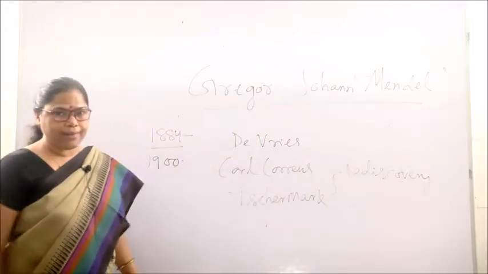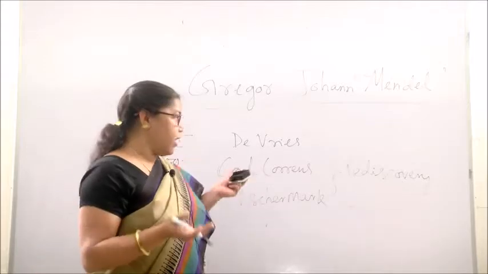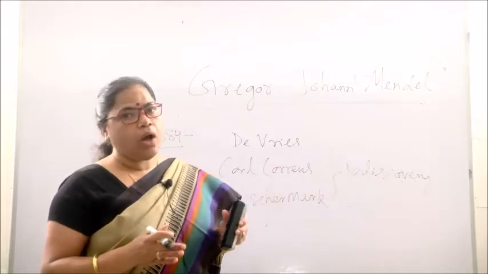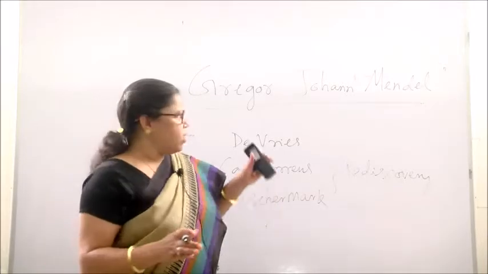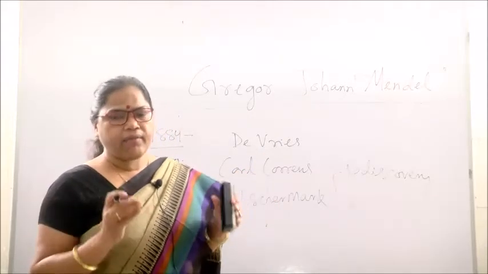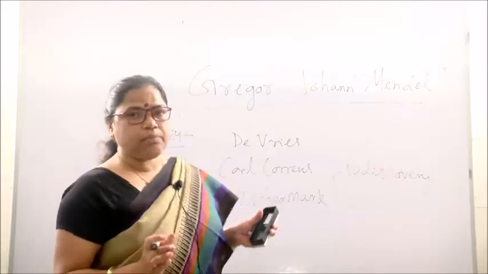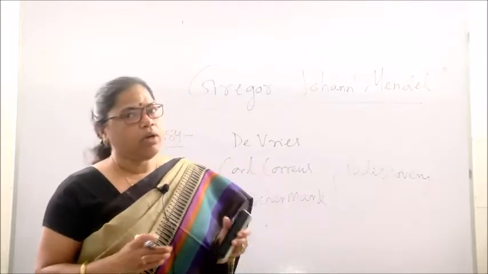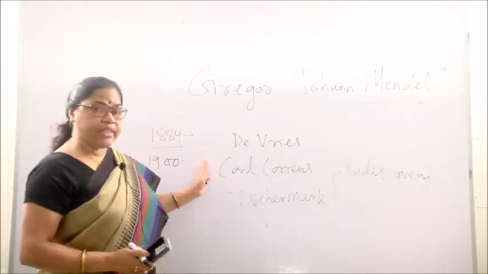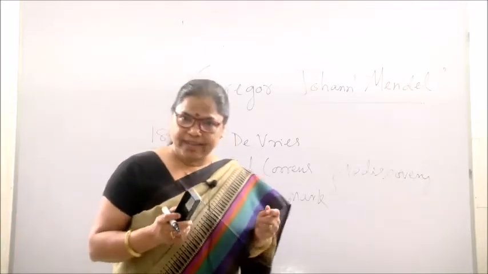What they found was nothing but a repetition of Mendel's work, and they found that Mendel's work has universal application on every organism. It is not only applicable to pea plants, but to all animals, every living organism. So, Mendel's principle is applicable universally. After the rediscovery by these three scientists, Mendel became known as the father of genetics.